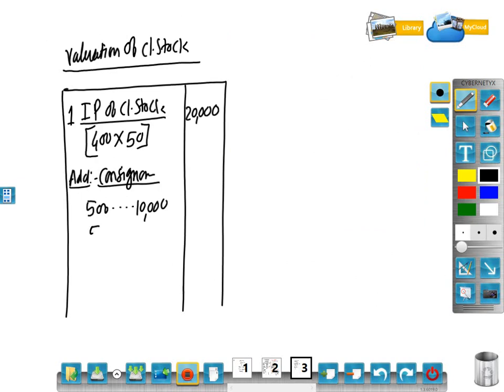So for 50, how much? 50 multiplied by 10,000 divided by 500. How much? 1,000.